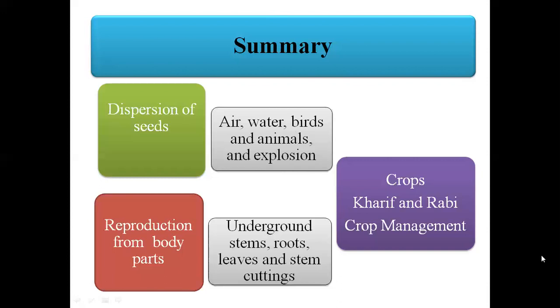Children, we saw that in India there are two major crops, that is Rabi crops and Kharif crops. They are classified depending on the season in which they are grown, and we saw how crop protection and management is important. If we manage it properly, we can get a good yield. The farmers will get a good yield.